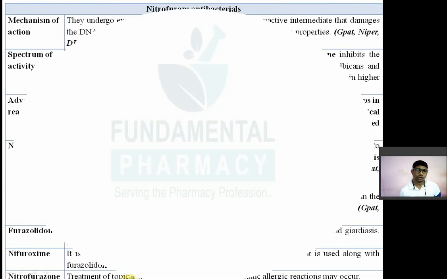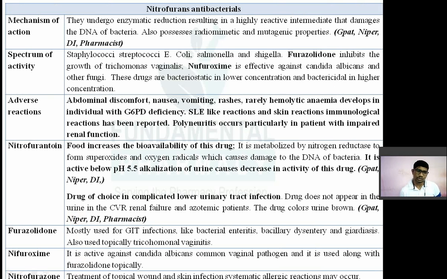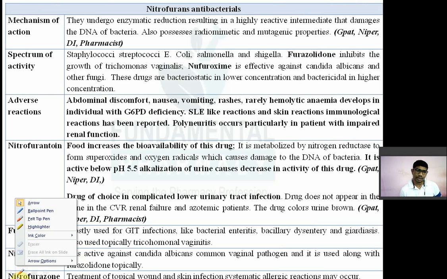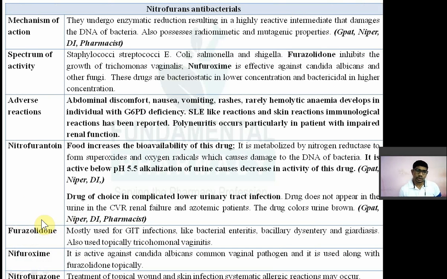Again, these nitrofurantoins are also known as urinary antiseptics. They are actually an older class of antibiotics. They were used as urinary antiseptics and in GIT infections, that is, in GIT infections and urinary infections. But nowadays, only one or two molecules are there.